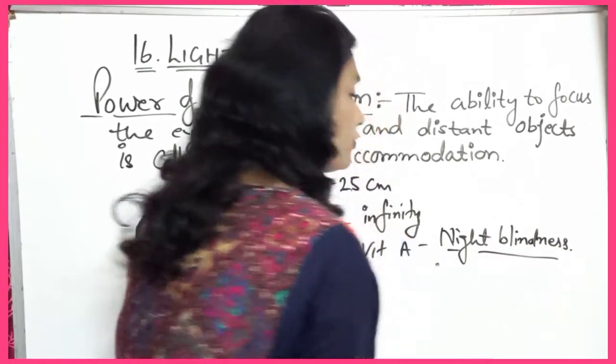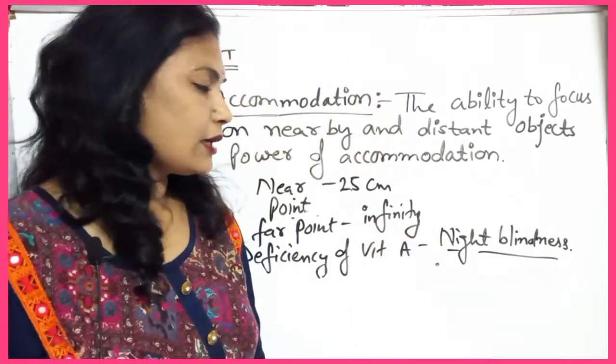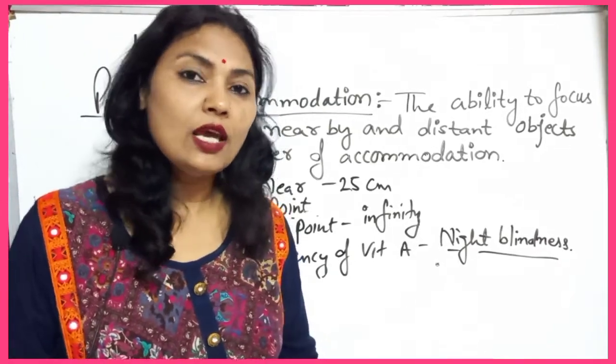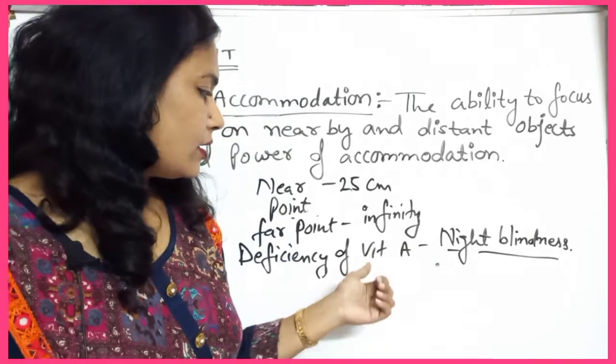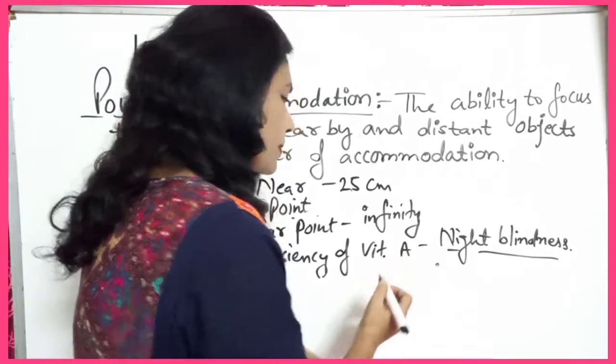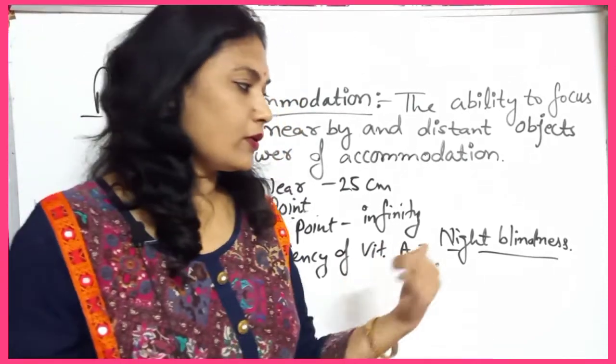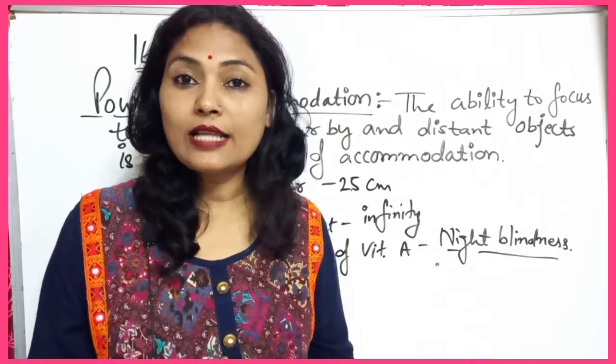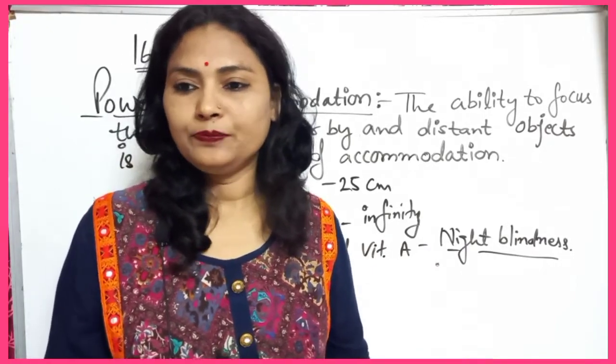During the night, a person suffering from night blindness is not able to see clearly. That's why such a person should eat fruits and vegetables that are rich in vitamin A.